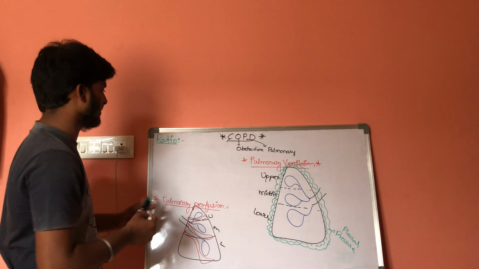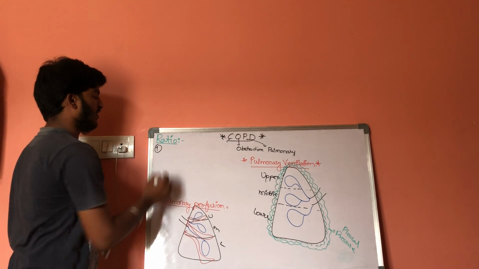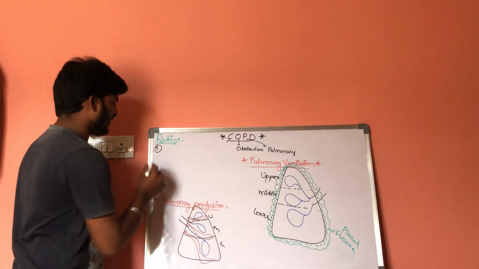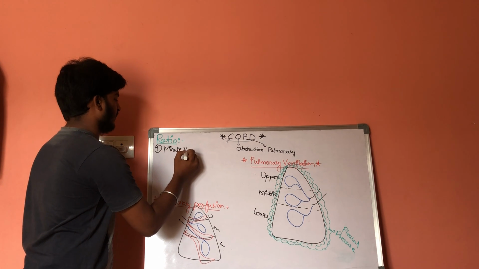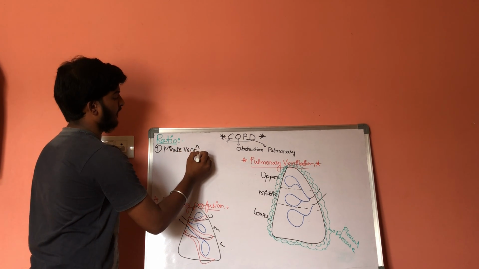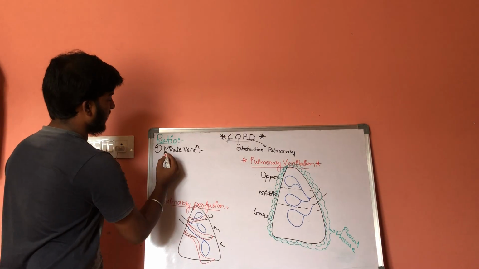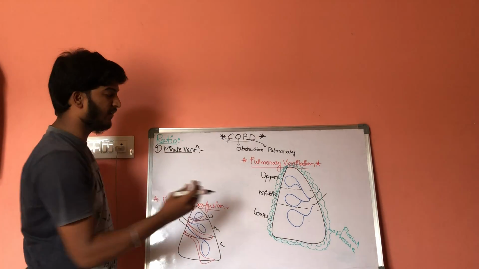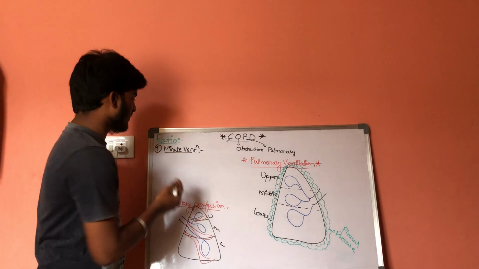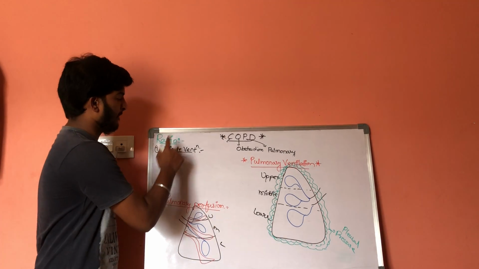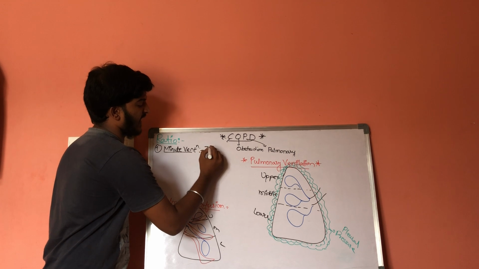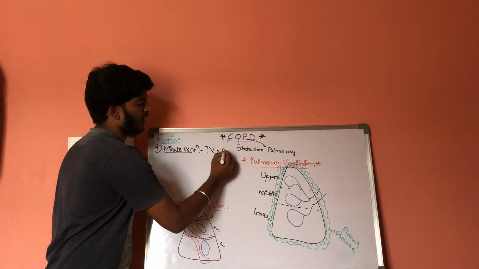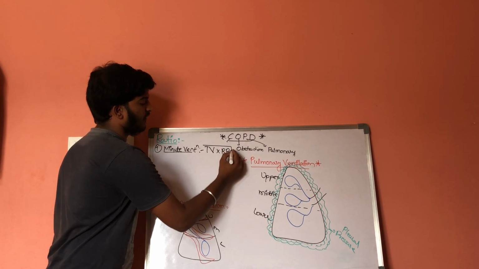So first let us discuss one concept, that is minute ventilation. Minute ventilation is the amount of the air entering into the alveoli for exchange of gases within 1 minute. Minute ventilation is defined as tidal volume into respiratory rate.